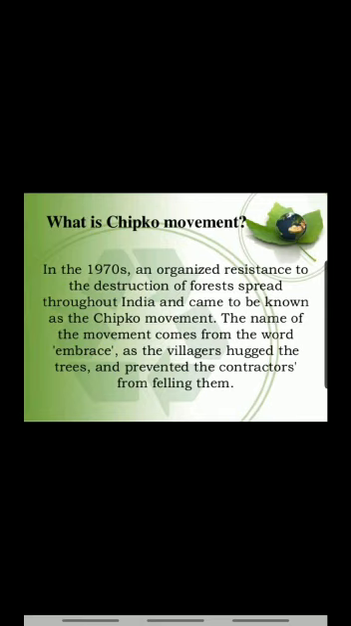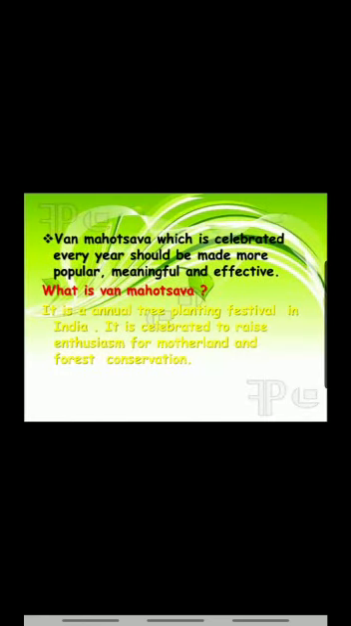Another initiative that was taken to spread the idea of afforestation was Van Mahotsav, which is an annual tree planting festival in India. It is celebrated to raise enthusiasm for the motherland and forest conservation. Thousands of people take part in this festival that aims at planting more and more trees. Van Mahotsav is celebrated every year, and it should be made more and more popular, meaningful and effective so as to save our environment.